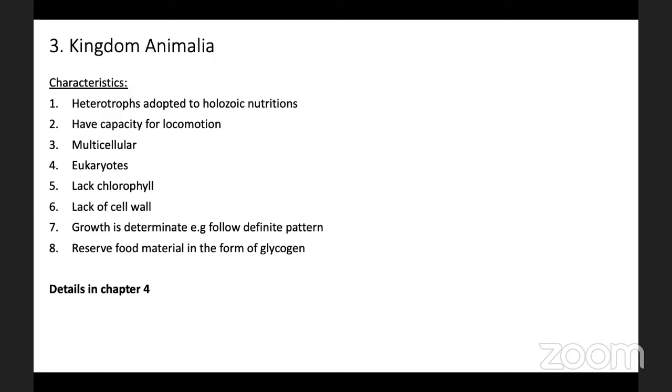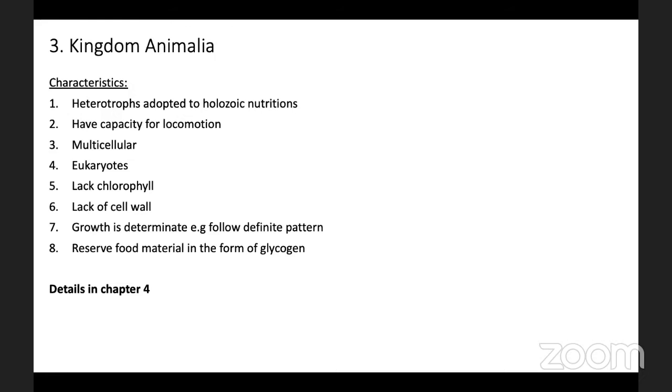They do not have chlorophyll pigments, so they cannot prepare their own food, so they are called heterotrophs. They lack a cell wall and the growth is determinate, meaning it follows a definite pattern of growth. The food is stored in the form of glycogen.